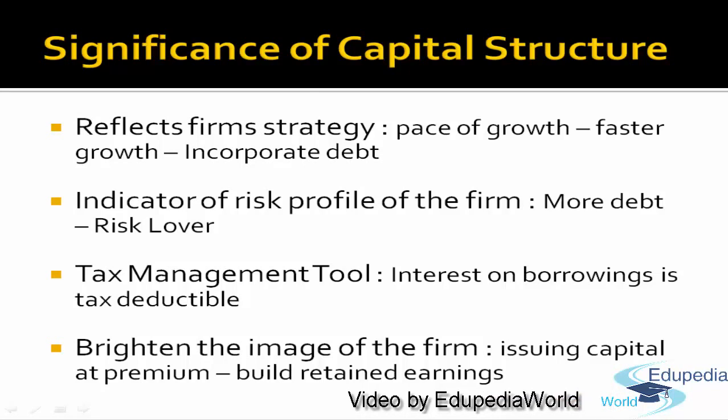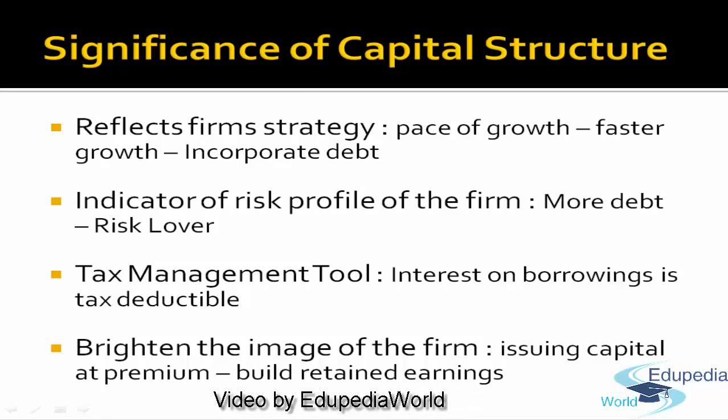If the company borrows funds from outside, it also increases the obligation of the company, the interest burden, right? So that will increase the financial risk of the company. A risk-taking company will expand by raising debt. However, a risk-averse, or conservative, company will prefer to raise finance through equity.